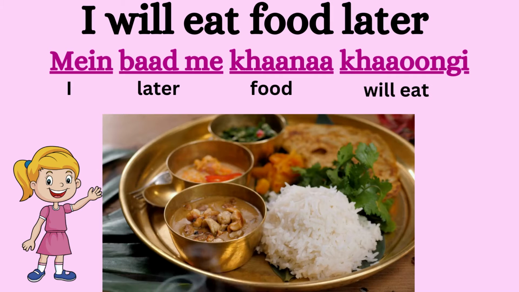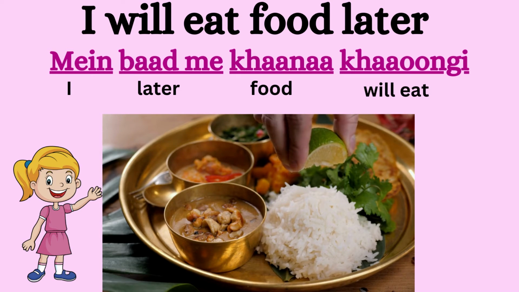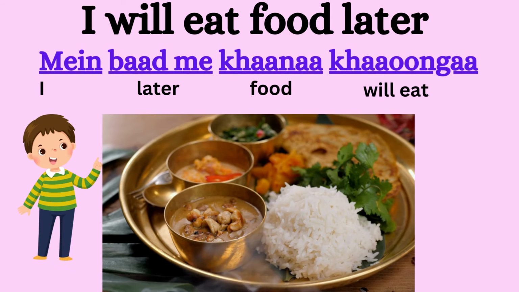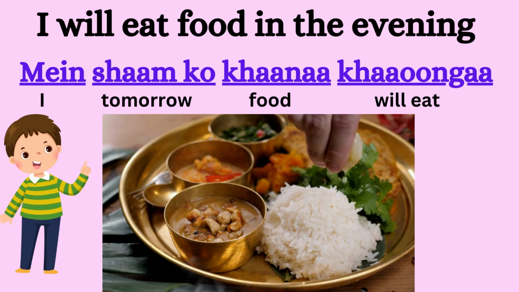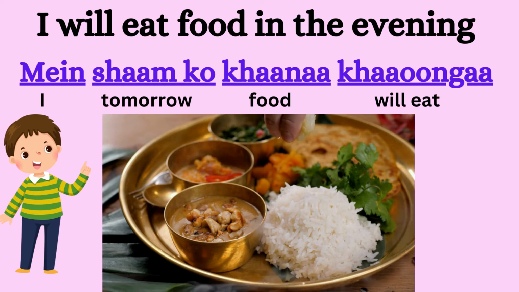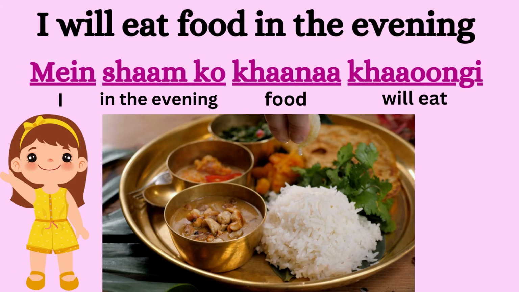Now for future tense, I will eat food later. मैं बाद में खाना खाऊंगी. If it's a girl, the boy would say मैं बाद में खाना खाऊंगा. Or you can say मैं शाम को खाना खाऊंगा. I will eat food in the evening. That's a boy. A girl would say मैं शाम को खाना खाऊंगी.